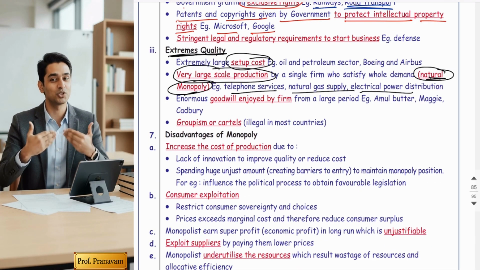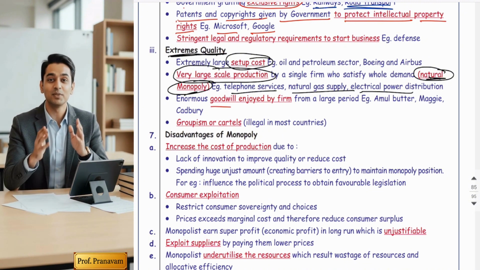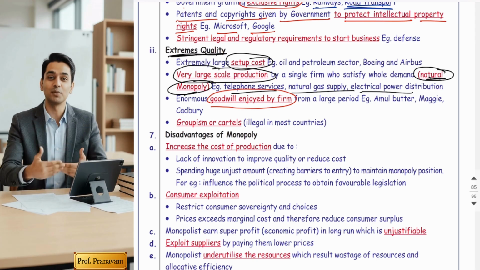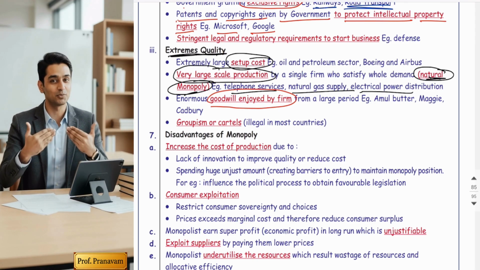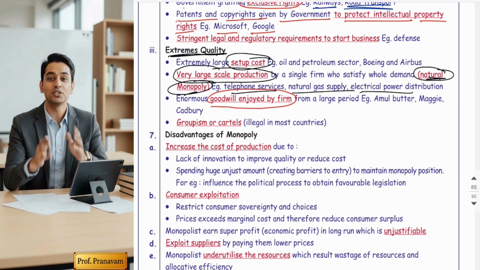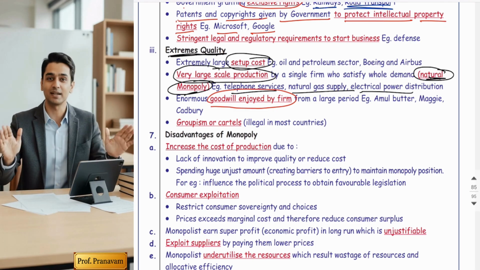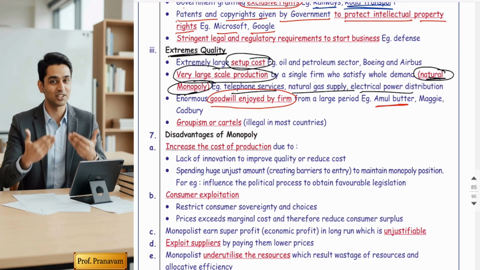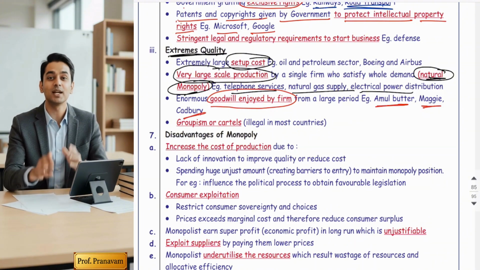Another type of monopoly is goodwill monopoly. Friends, some companies' brands are so strong, it has been hammered into people's minds that people want only that branded product. So when any organization enjoys a strong brand name, they are actually enjoying monopoly, right? For example, in India, Amul Butter, Maggi, Cadbury are enjoying monopoly because their brands are very strong.